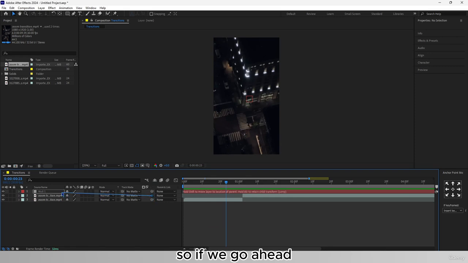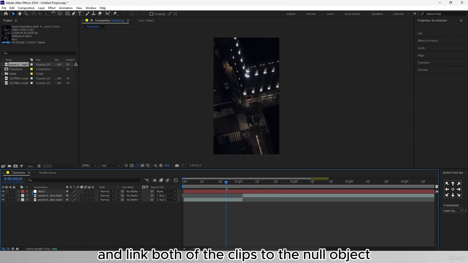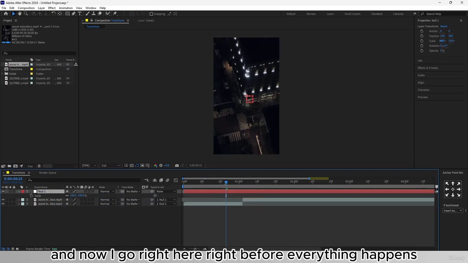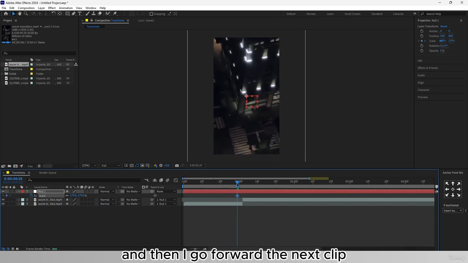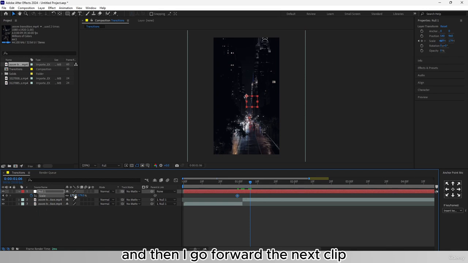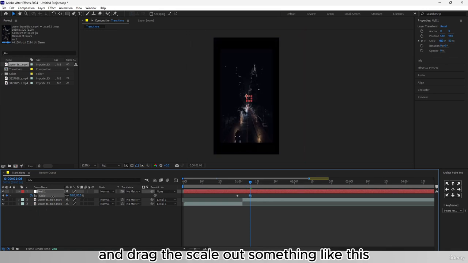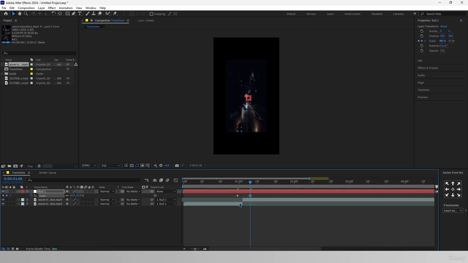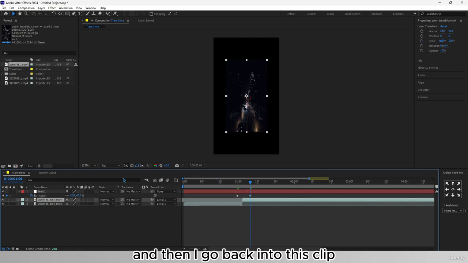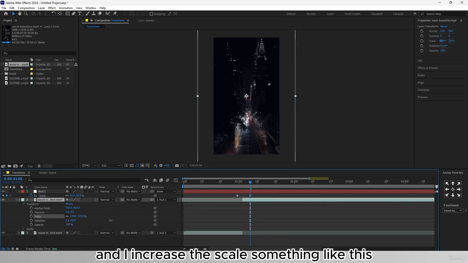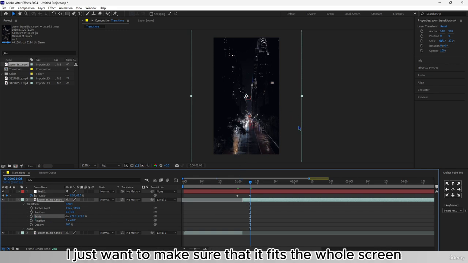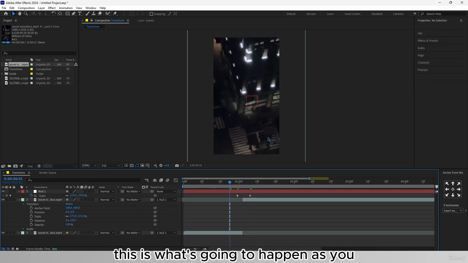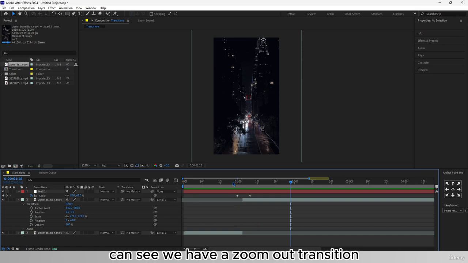So if I go ahead and link both of the clips to the null object, and now I go right here, right before everything happens, and I drag the scale in, and then I click a keyframe, and then I go forward in the next clip and drag the scale out, something like this. And then I go back into this clip and I increase the scale, something like this. Although I do not place any keyframes, I just want to make sure that it fits the whole screen. This is what's going to happen. As you can see, we have a zoom out transition.